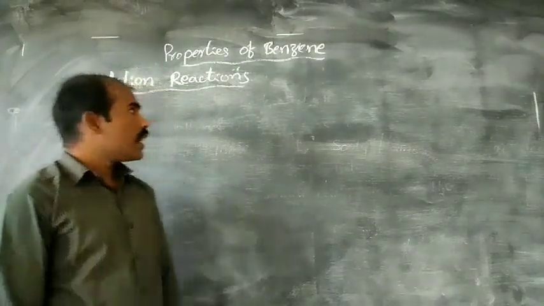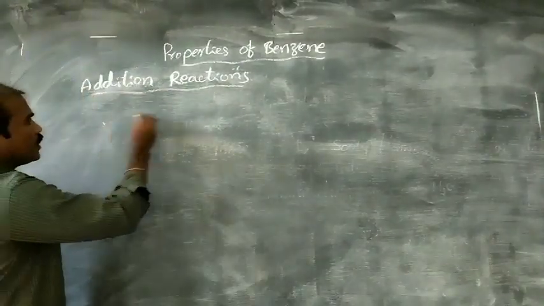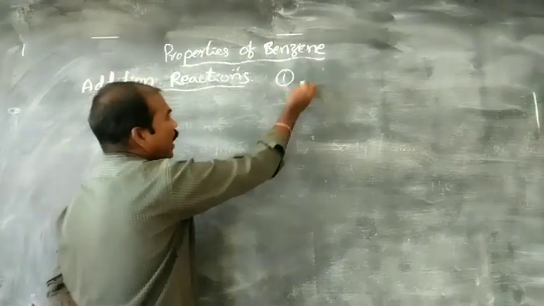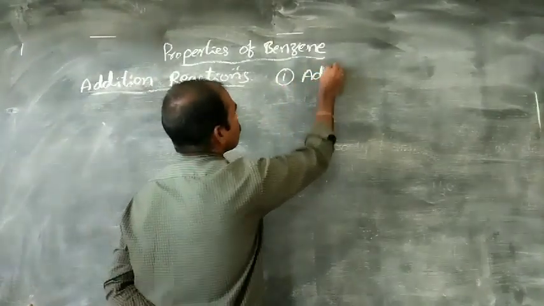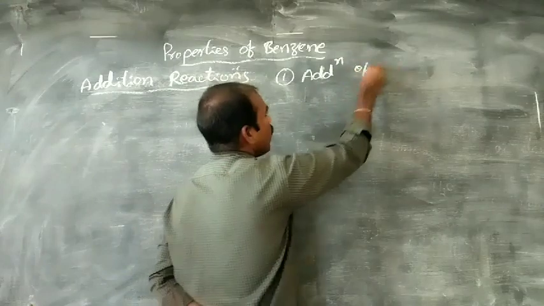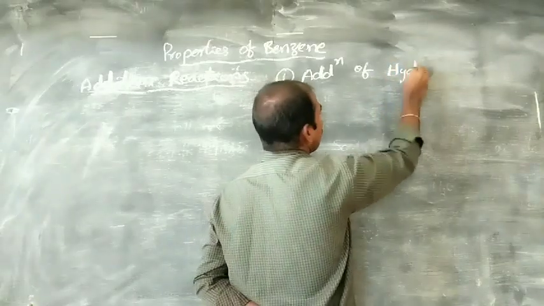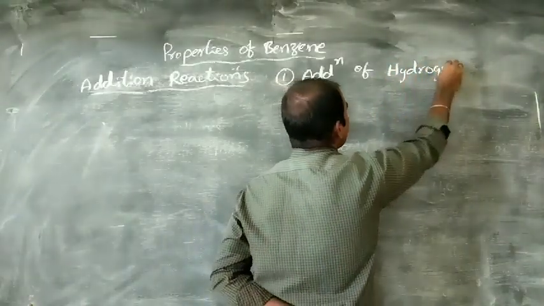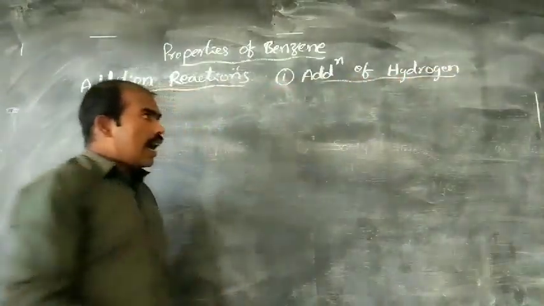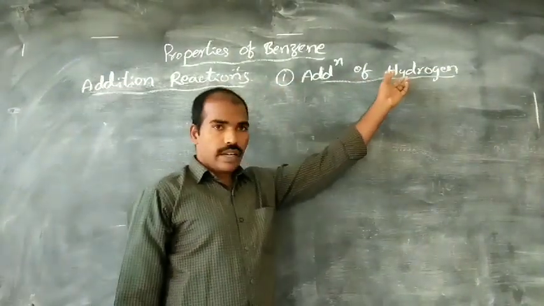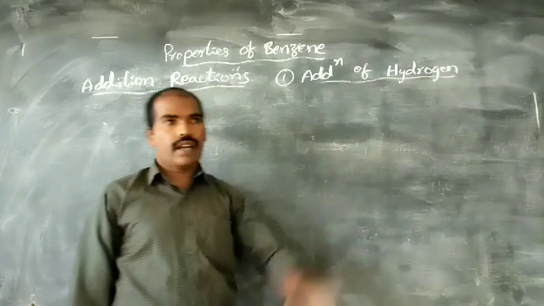In this addition reaction, the first reaction is addition of hydrogen. Here we have already discussed the addition of hydrogen to alkenes and alkynes.